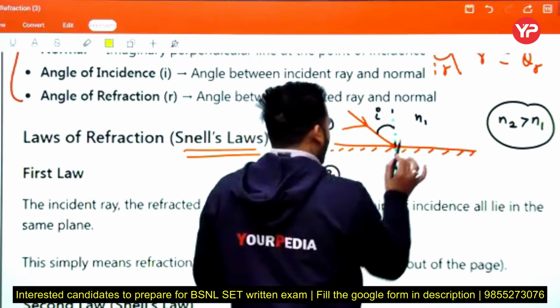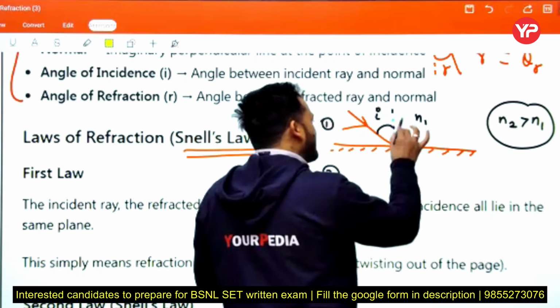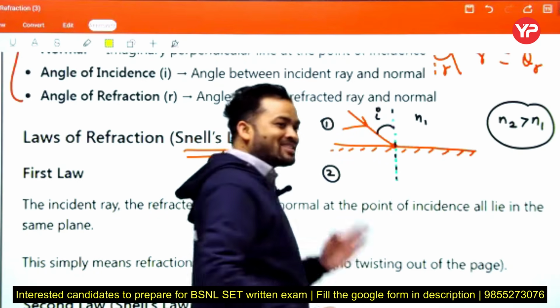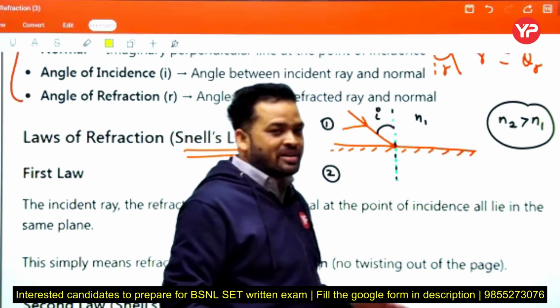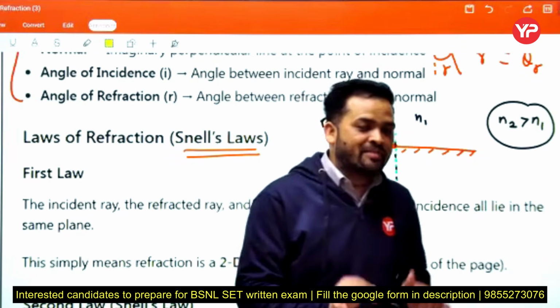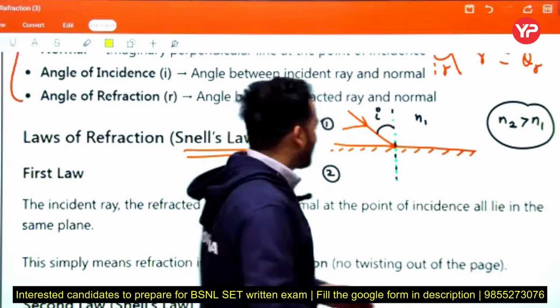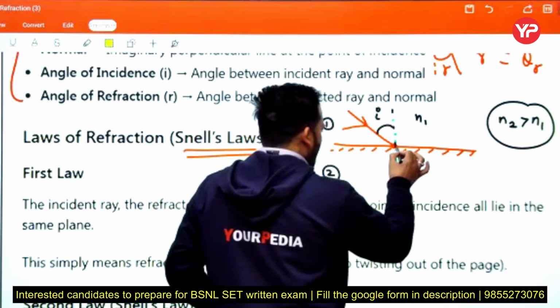When light travels from a rarer medium to a denser medium, the refracted ray bends towards the normal. This is the basic principle of refraction.